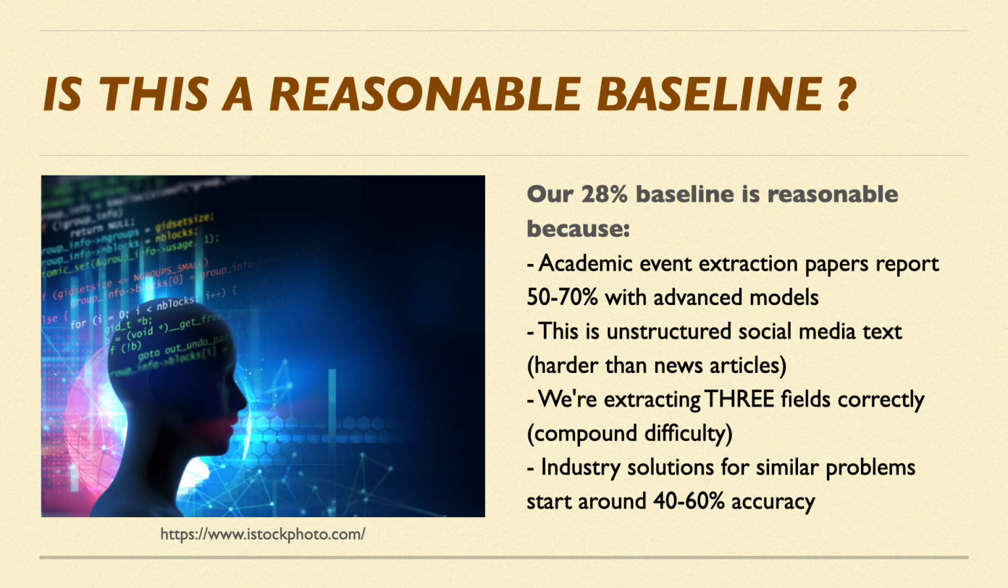Is this a reasonable baseline to start with? Yes, 28% is actually reasonable. Academic papers report 50 to 70% with advanced models on unstructured news articles. We are working with unstructured social media text, which is much harder. We are also extracting 3 fields correctly simultaneously, which compounds the difficulty. Industry solutions for similar problems start around 40 to 60% accuracy.